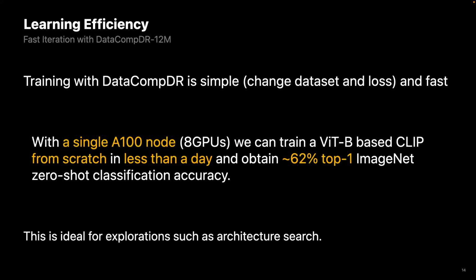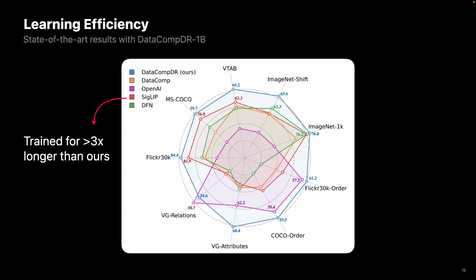We released 2 variants of this dataset. The first one is a 12 million size example set that we use for explorations such as architecture search. Using just these 12 million examples, you can train a CLIP model to have zero-shot accuracy of 62% on a single node within a day. The second dataset is a 1 billion variant, and this is useful in our scaling experiments.